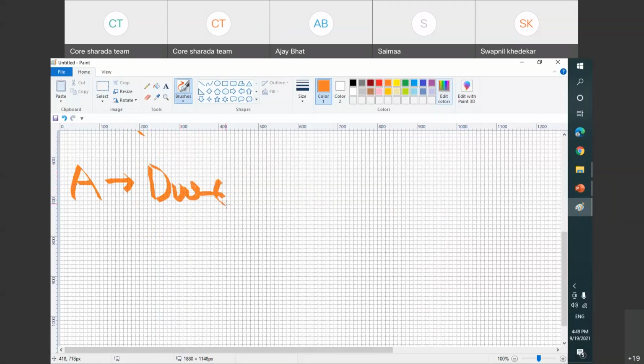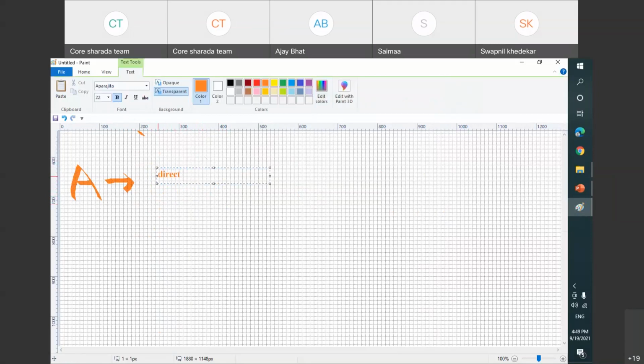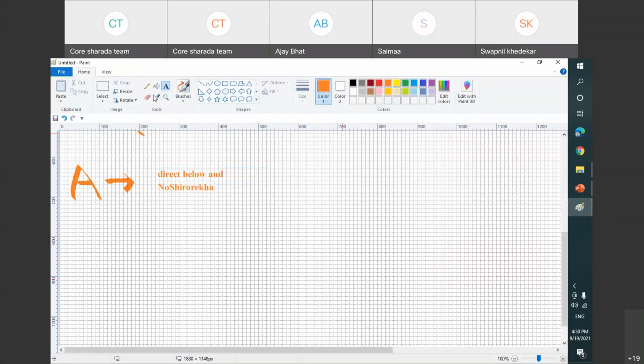Sorry, it's always better to write it like this. Direct below and no Shirodekha. No Shirodekha. Now category B